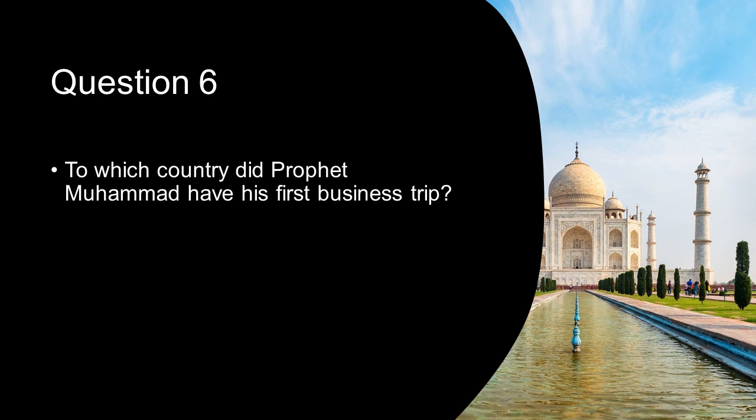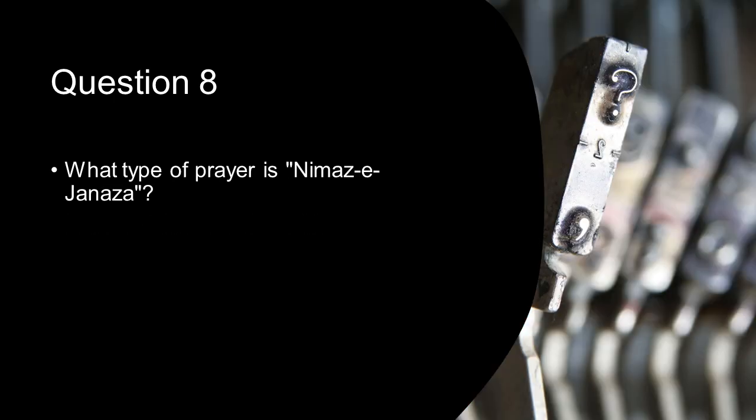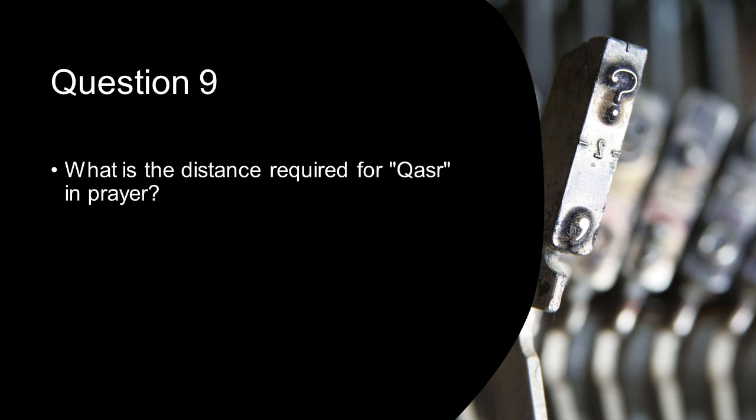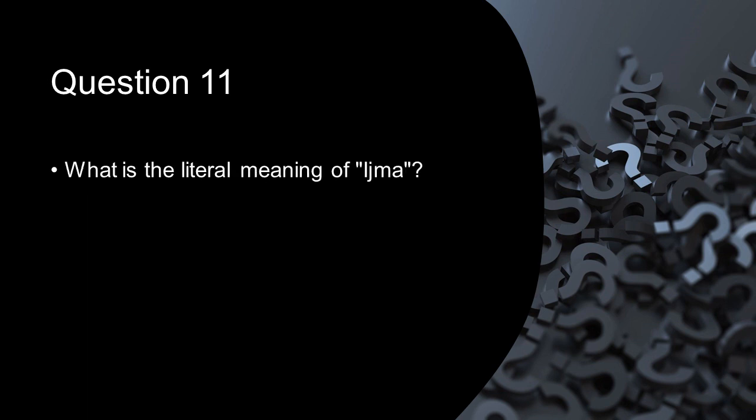To which country did Prophet Muhammad sallallahu alaihi wasallam have his first business trip? Syria. What was the real name of Imam Abu Hanifa? Noman bin Thabit. What type of prayer is Namaz-e Janaza? Farz-e Kifaya. What is the distance required for Qasr in prayer? 78 km. How many clauses did the Treaty of Hudaybiyah contain? 7. What is the literal meaning of Ijma?